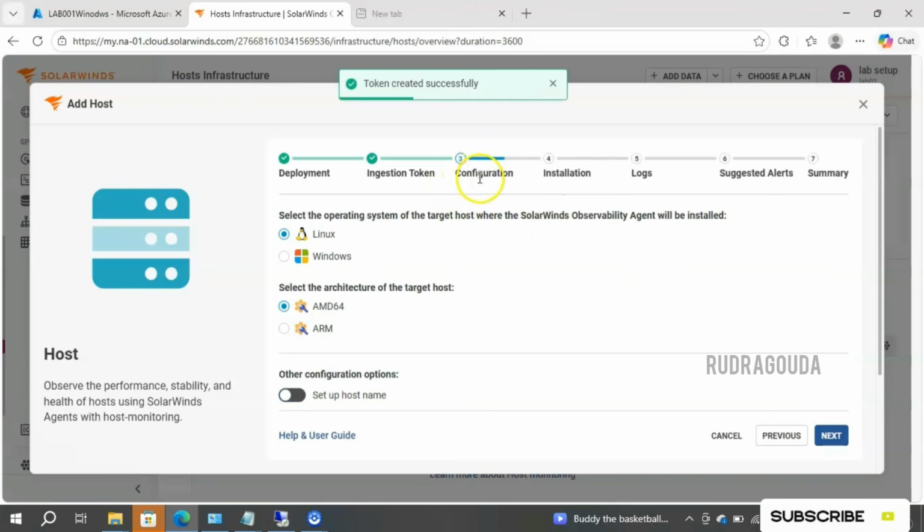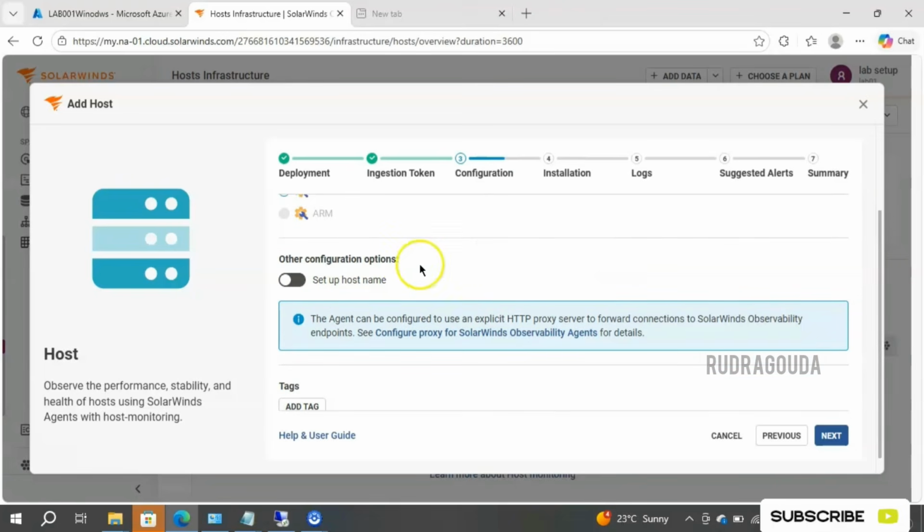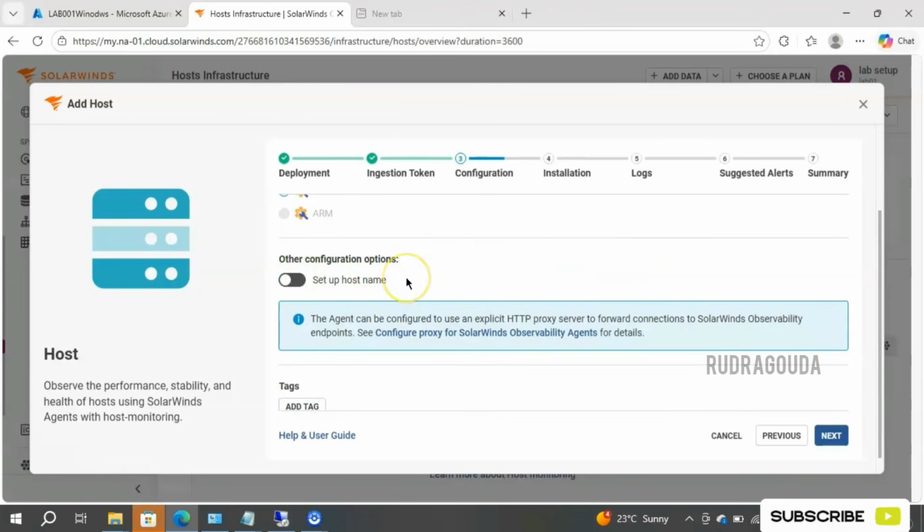Now we are in the configuration section. Here we need to choose on which operating system we are going to install the SolarWinds Observability Agent, either Unix or Windows, and whether it is AMD64 or ARM, right? I will go with the second option, that is Windows, so I'll start with the Windows installation. Scroll down, and if you want to set a host name, just select this option or else unselect it. Then SolarWinds will take care of the host name automatically for us.